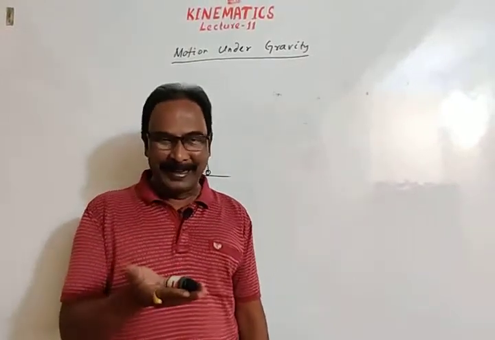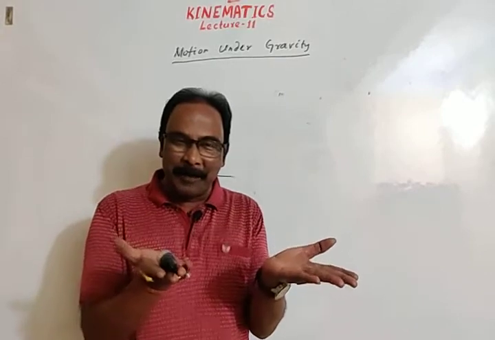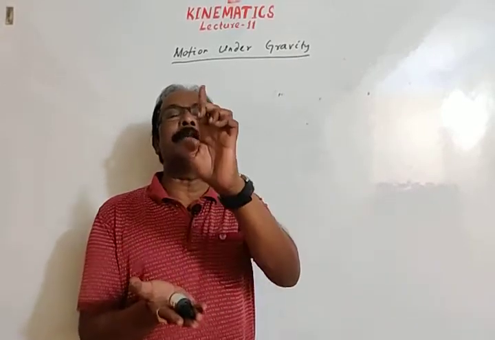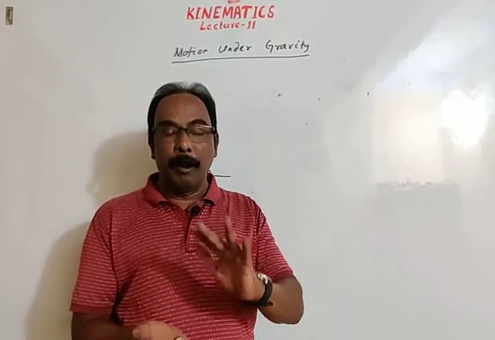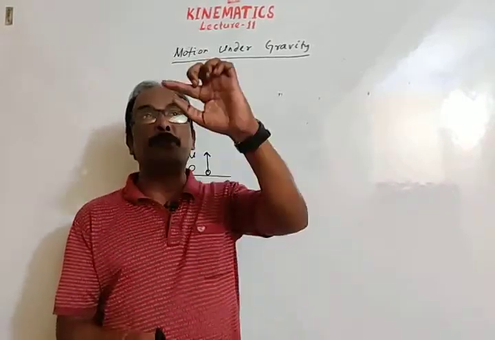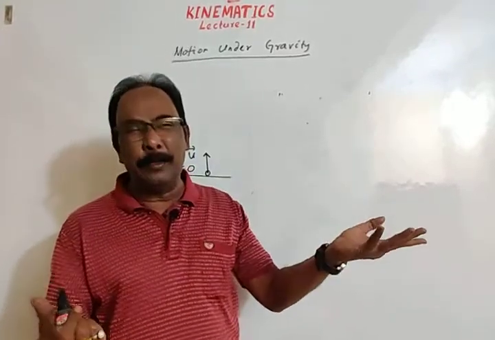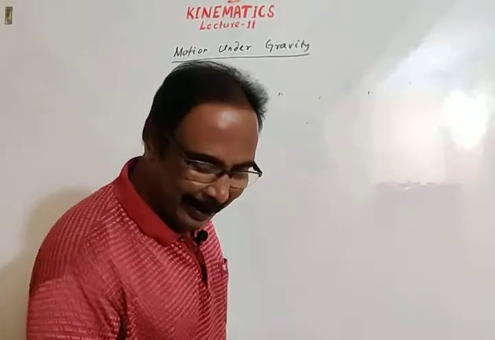Suppose this is a body. I am holding this body. Let this be the surface of the earth. This body is thrown vertically upward. I am throwing it, giving a small velocity. Then the body goes to this height and again returns back. Why does it return back?